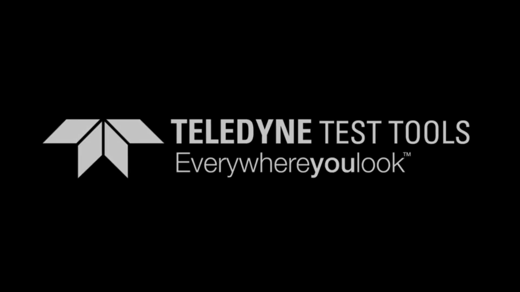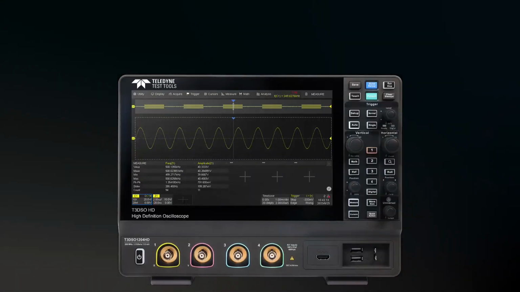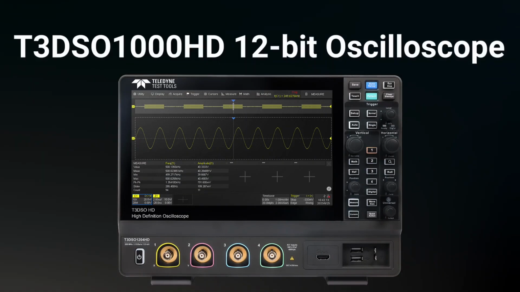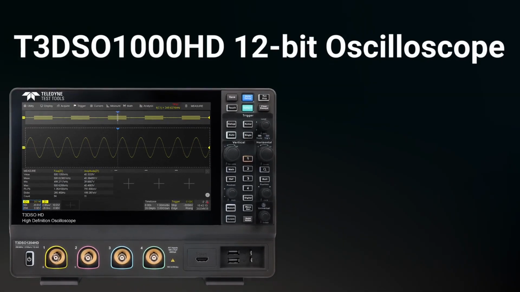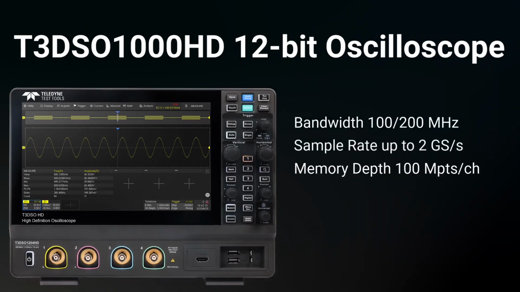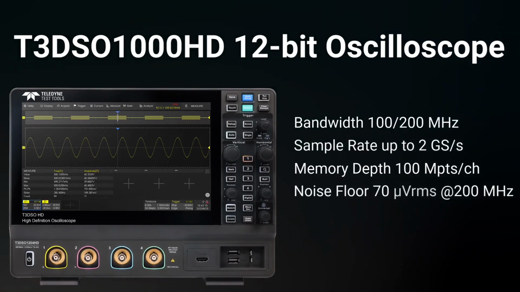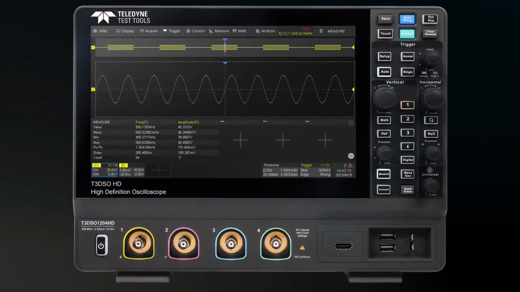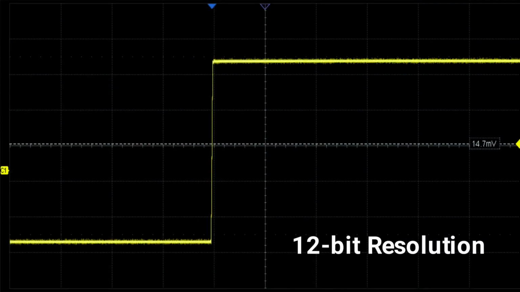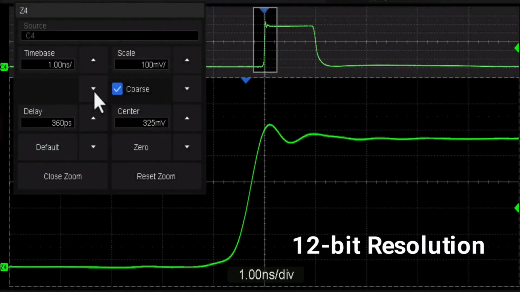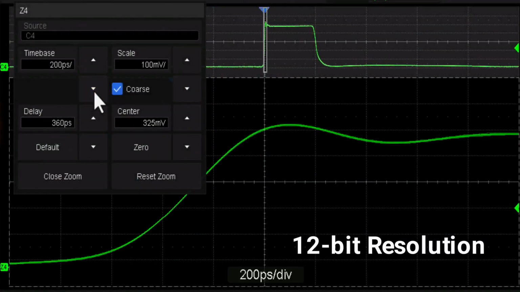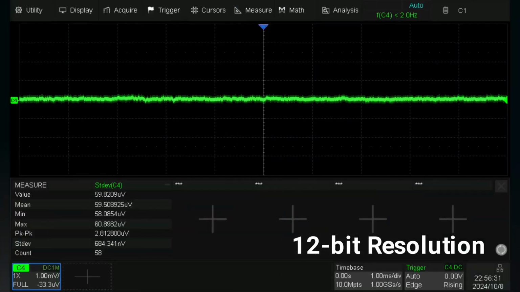Introducing the T3DSO1000HD digital oscilloscope by Teledyne Test Tools. The T3DSO1000HD oscilloscopes feature 12-bit resolution on all 4 analog channels at up to 200 MHz bandwidth. 12-bit resolution shows you more details and less noise on the waveform, with low noise floor.